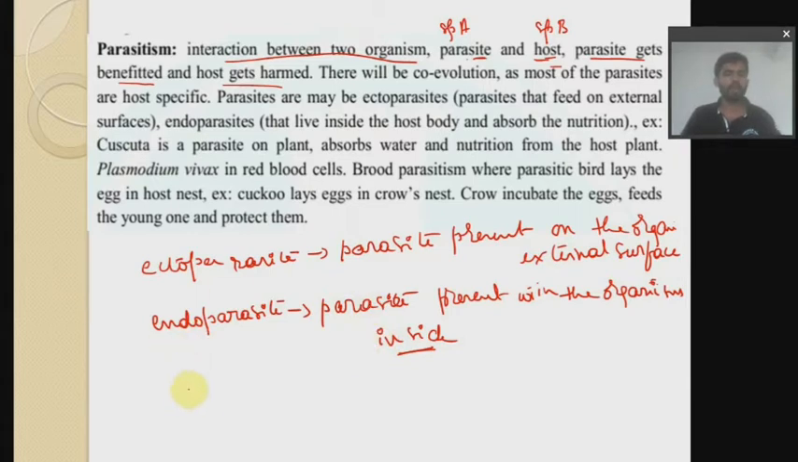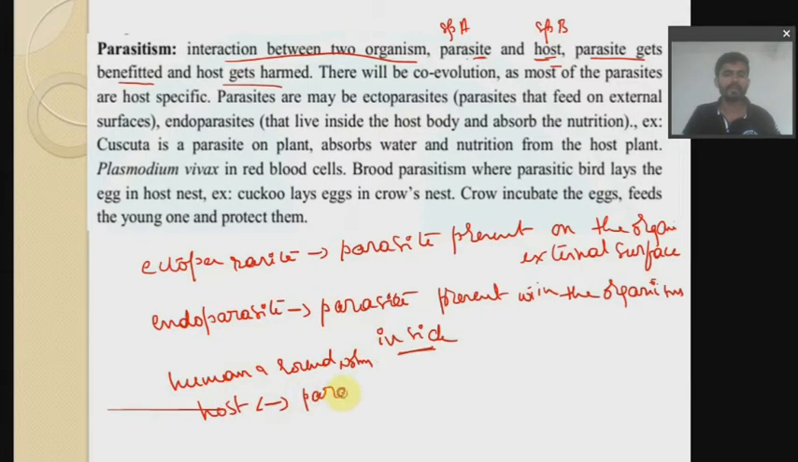For example, if I take roundworms, human and roundworm, the human is the host and the roundworm is the parasite. What actually happens is that the host is harmed and the parasite is benefited in the case of parasitism.